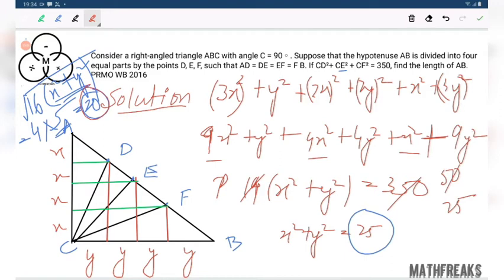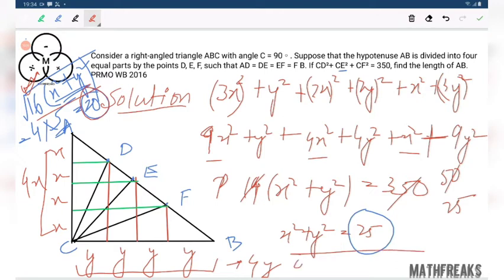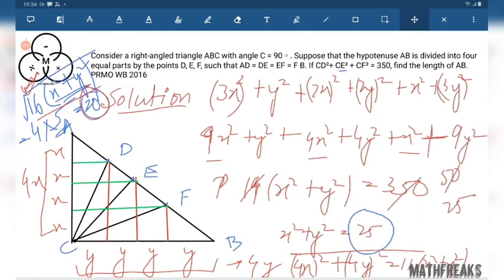I hope it's visible. Why 16 times x square plus y square? Because the entire thing is 4x and this is 4y. And AB square is 4x square plus 4y square, which is 16 times x square plus y square. So this was quite an easy problem based on the concept of dropping perpendicular.